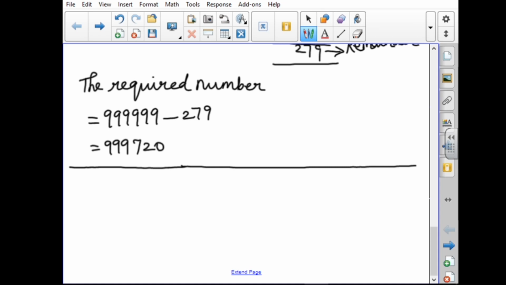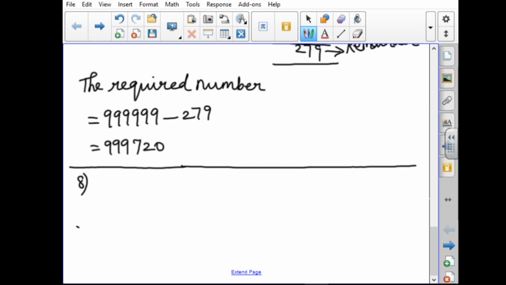Next, 8th sum. What is the smallest number that when divided by 3 numbers such as 35, 56 and 91 leaves the remainder 7 in each case? In the 7th sum they give exactly divisible, the same concept. Here the remainder is 0 in the 7th sum, whereas in the 8th sum it is given remainder is 7. So in the 7th sum we subtract the remainder, here you have to add the remainder 7.